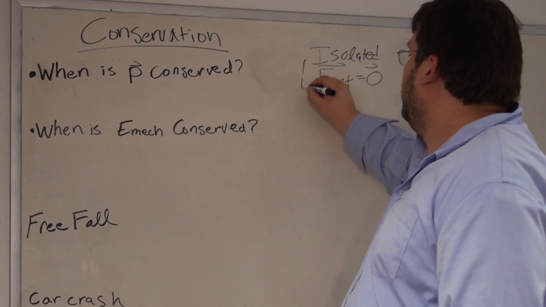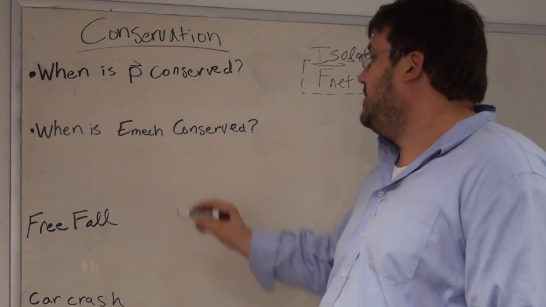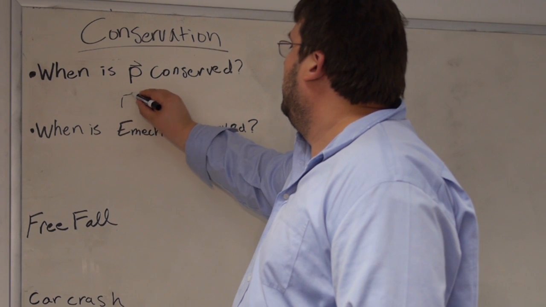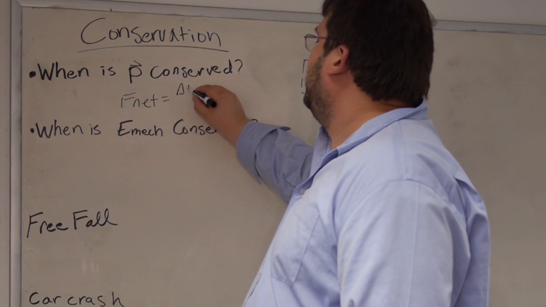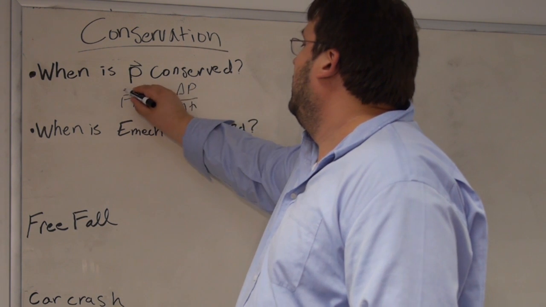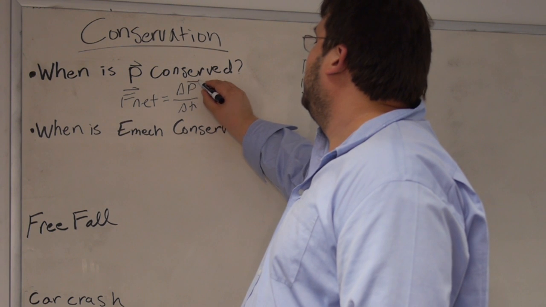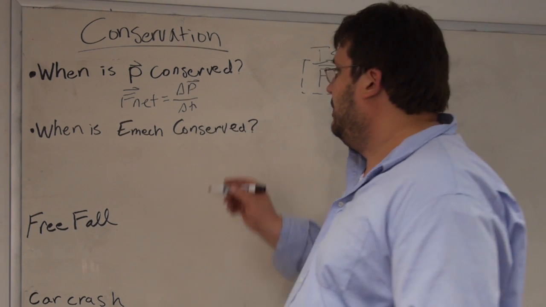Why is this true? Well, because the net force on a system is equal to the rate of change of its momentum. Both of those quantities, net force and rate of change of momentum, are vectors.